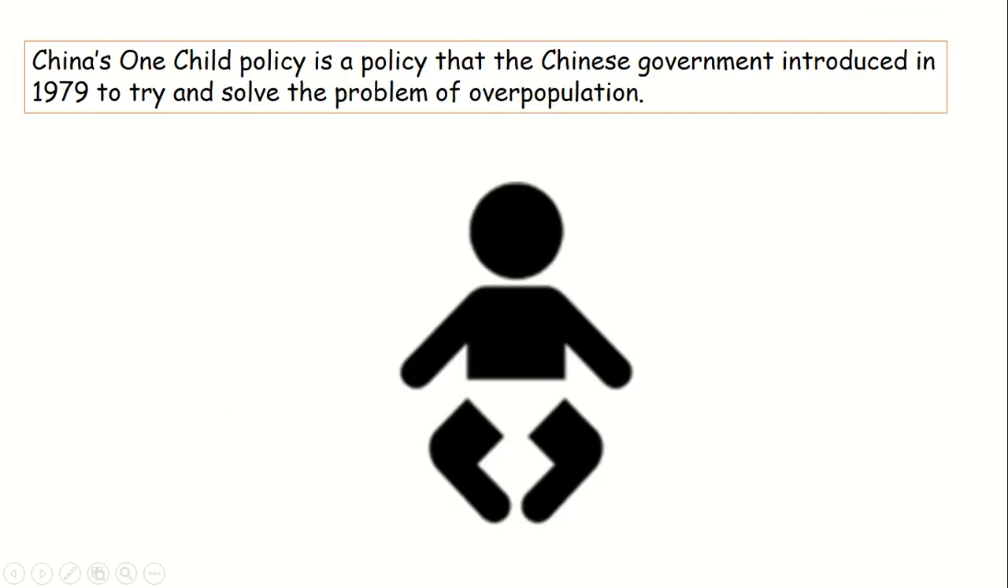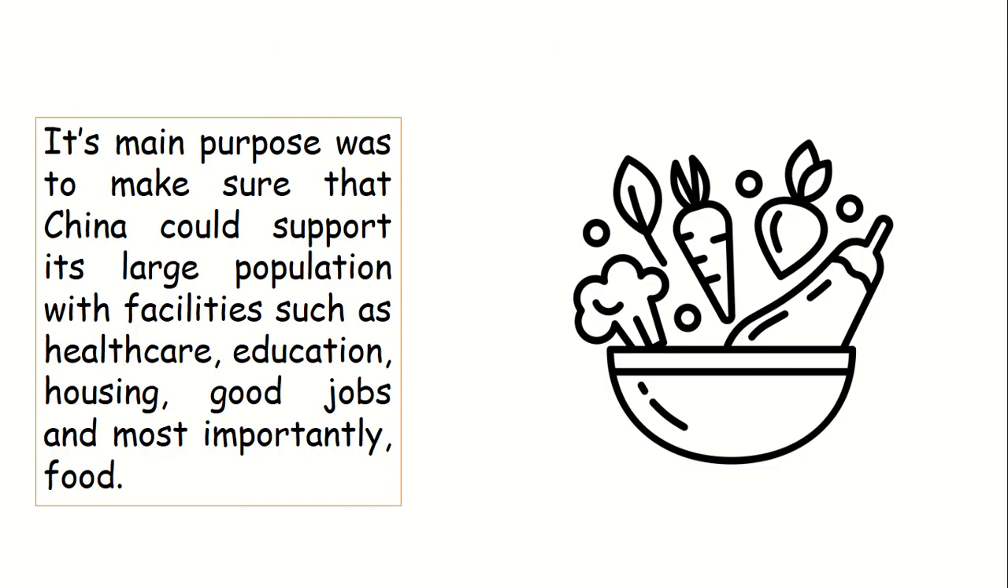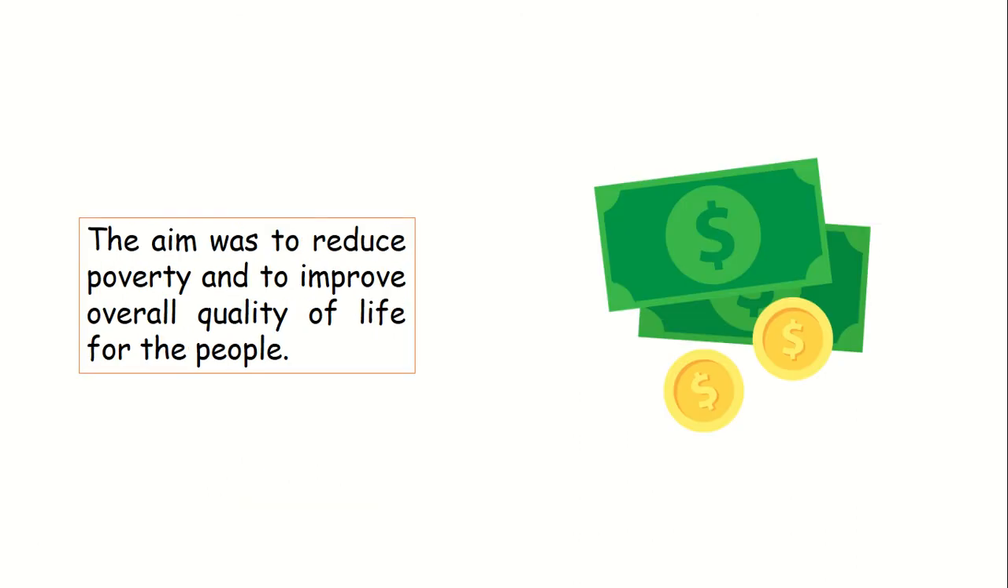And then the final lesson of this unit was we were looking at something called the one child policy. Now, because of all the reasons I've just stated in this video, China had a very big problem with its overpopulation. And so the government introduced a scheme to try and solve that problem. That scheme was the one child policy. Now, as we know from the lesson, the one-child policy was designed so that it could support its large population with good healthcare, good education, and most importantly, food. And overall, its aim was to try and improve the quality of life of its people.